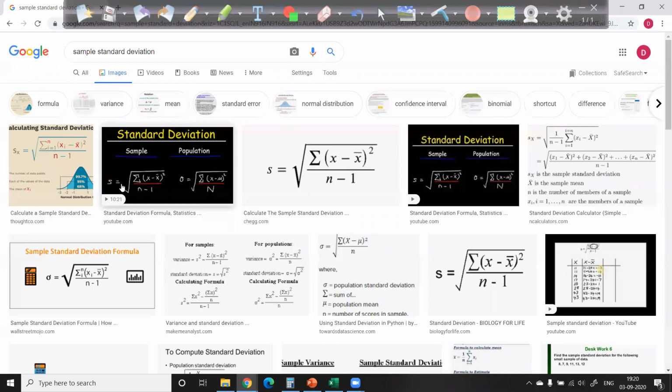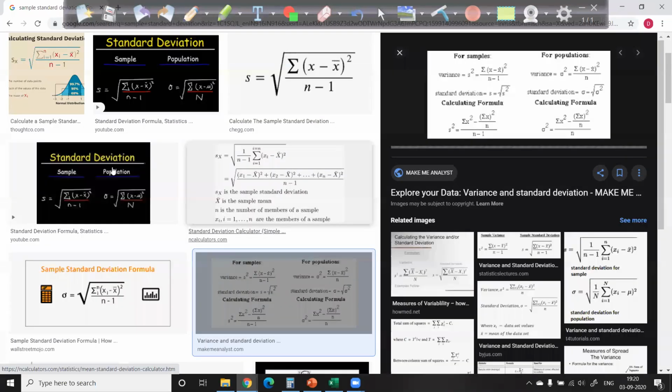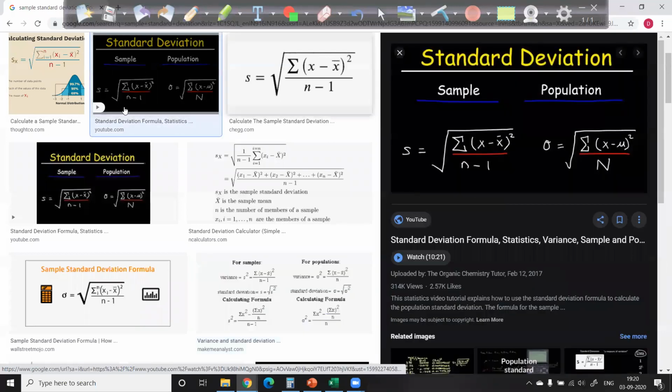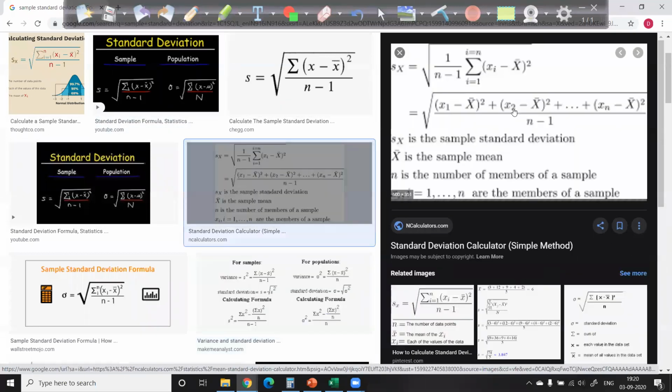So here is my standard deviation, sample and population. Sample standard deviation is the square root of sigma (x minus x bar) whole square by n minus 1. And you can see the variance also, s square, sigma square. We can denote this with various mathematical notations.